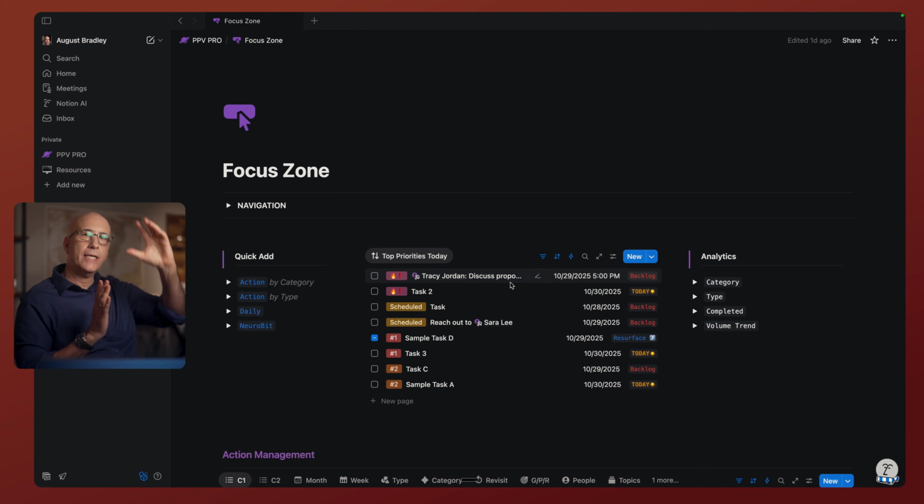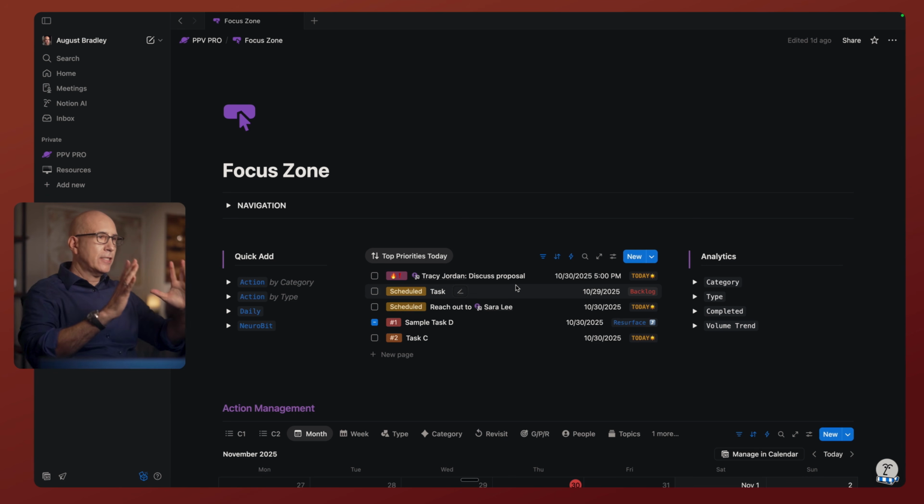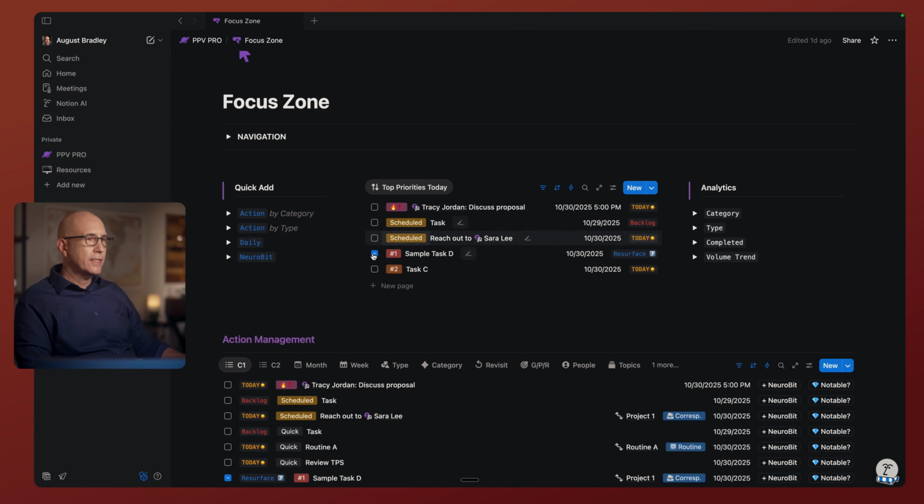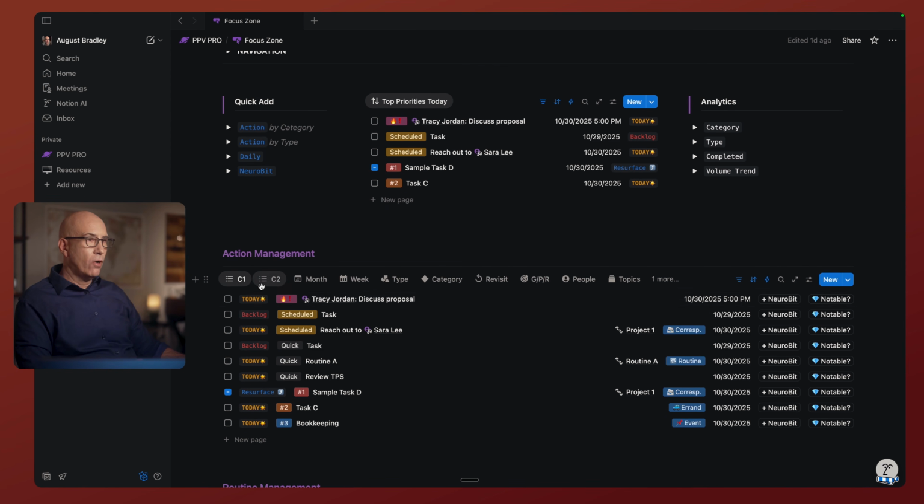Because we've aligned everything through the alignment zone, all of the actions that are serving our goals, our projects, and our routines, and therefore up to goals and aspirations, are flowing into this daily view. This is the view for today. This is what we sit down and keep open throughout the day. At the top, we have our highest level priorities. Down here, the next row, we have all of our priorities for the day in sequence.